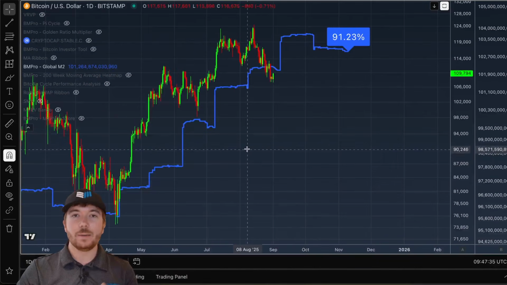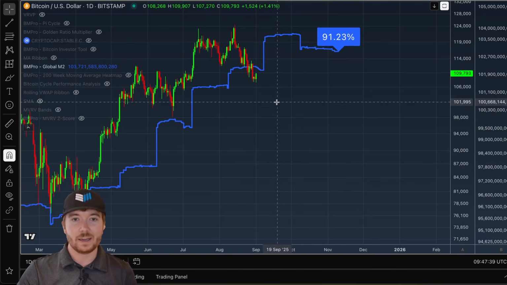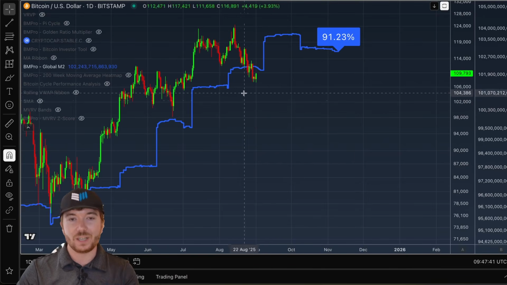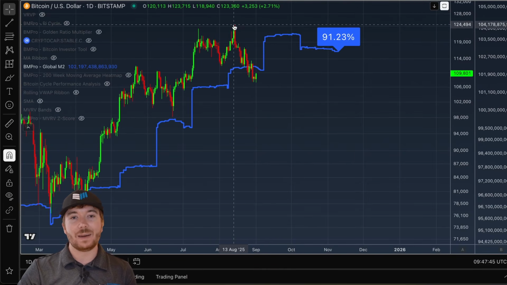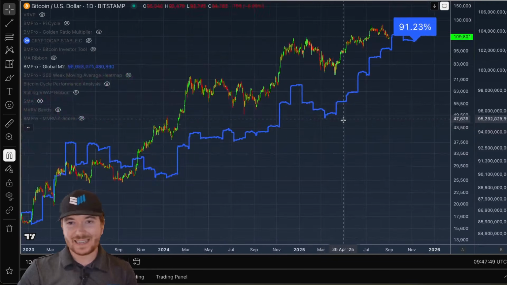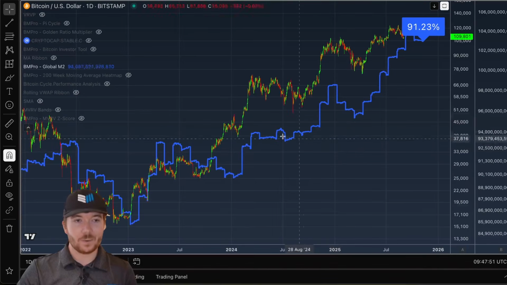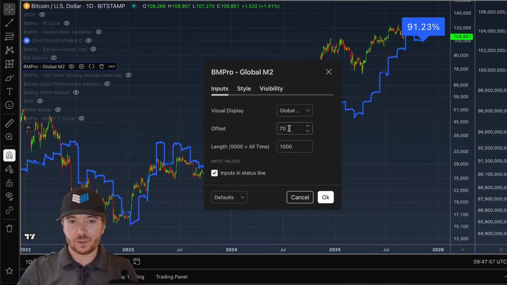However, recently we've seen a little bit of a divergence in these data points. We've seen global liquidity continue to expand, pointing towards more price appreciation for Bitcoin, whereas Bitcoin's price action has stagnated. We made new all-time highs and now have been in a bit of a drawdown period where prices consolidated and again retraced slightly. So is there a better way that we can actually use a data point similar to liquidity to gain a better insight on exactly what the price can do?